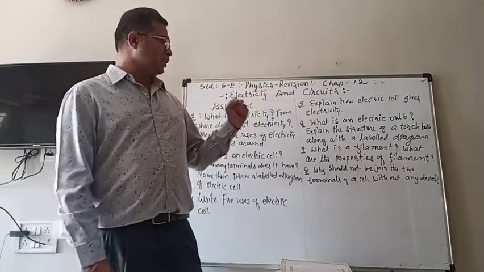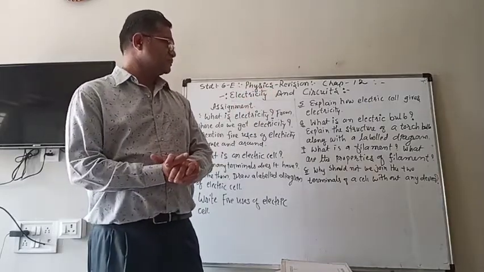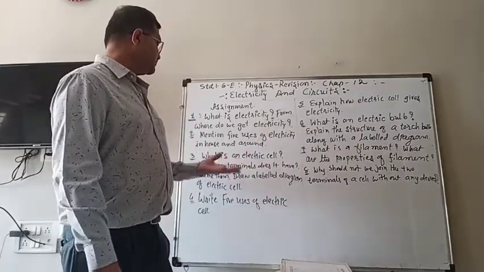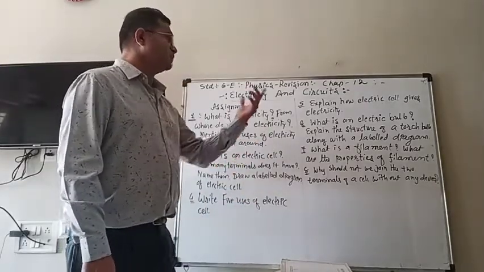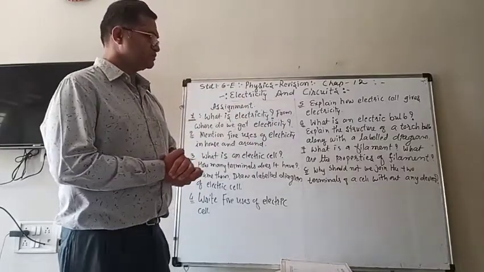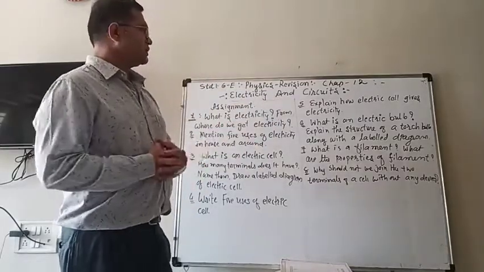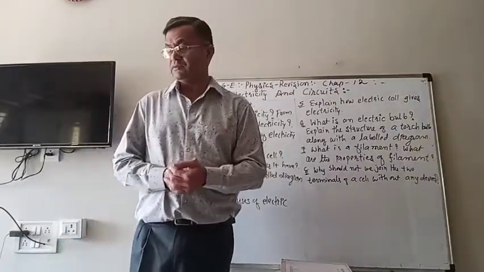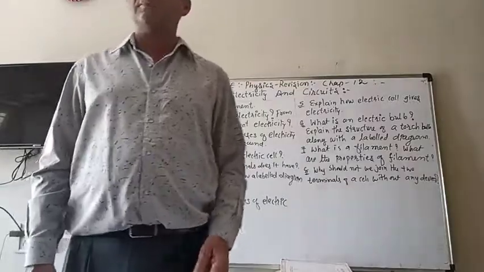So here we discuss all the questions in the assignment. Here you have to draw the figure of the cell and the figure of the electric bulb showing the structure. There will be this question in the PDF as an assignment for you to write down, and if you have any confusion, write it down in the comment section.